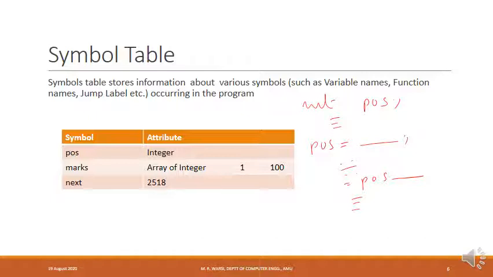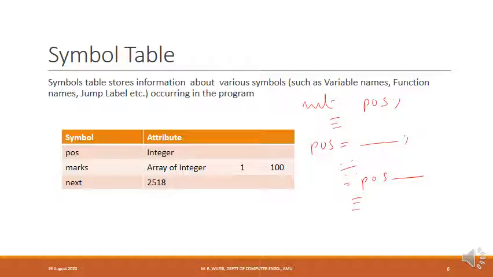Now, for the statements where you are referring to the pos variable, in order to semantically analyze those statements and in order to generate the code for them, you need to have information about the type of the variable. Where is the type information of the variable pos available? It is available in the declaration statement.